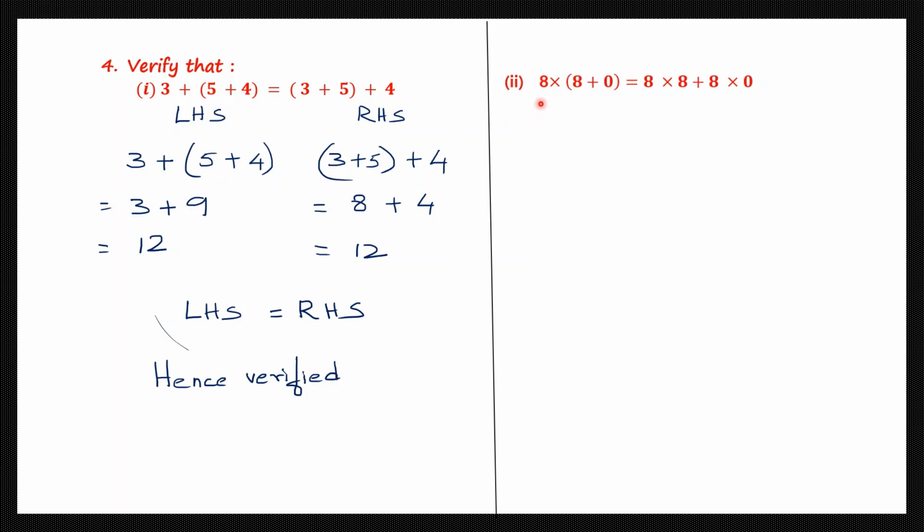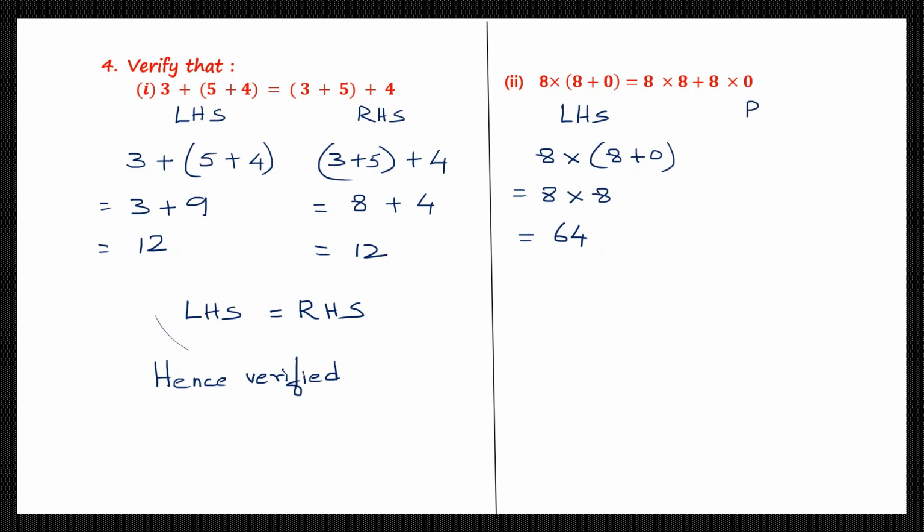Question 2. 8 into the sum of 8 plus 0 is equal to 8 into 8 plus 8 into 0. So here let's see how to work this out. So again let's start with the left hand side. What does the left hand side say? It says 8 into 8 plus 0. So that's in brackets, so we're going to work that out first. 8 plus 0 is 8. 8 8s are 64. So on the left hand side we've got 64.